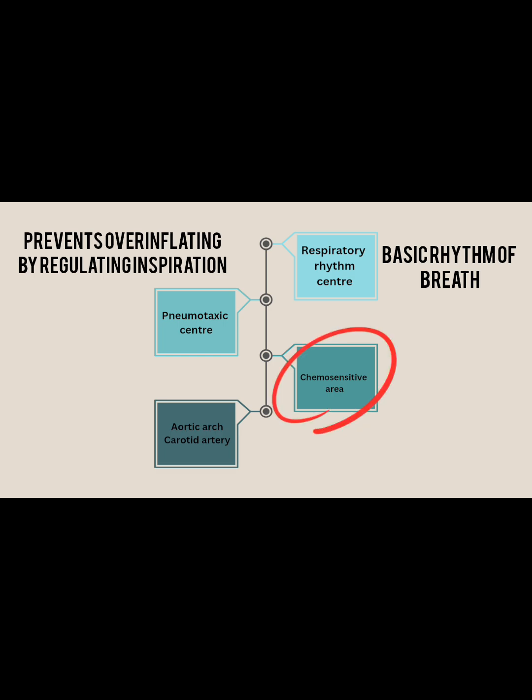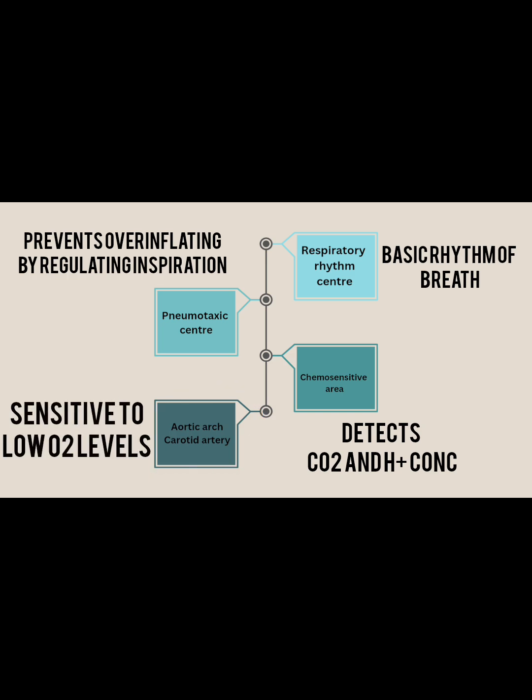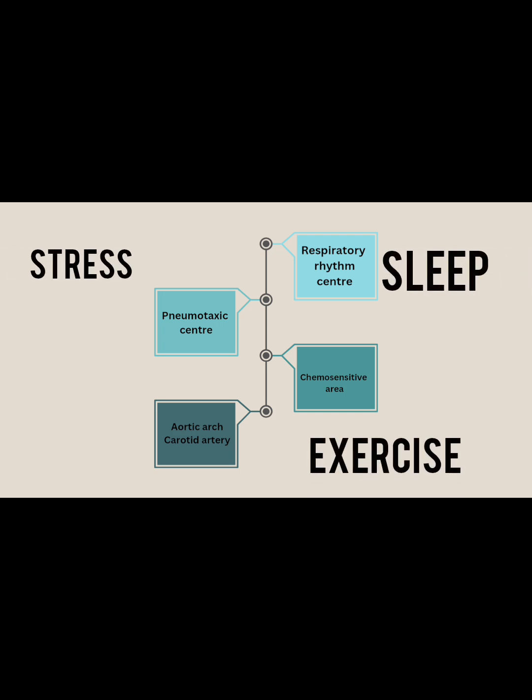The chemosensitive area, also in the medulla region, detects rising CO2 and H+ concentrations, which are the main triggers for breathing rate. Peripheral chemoreceptors, like carotid and aortic bodies, are sensitive to low oxygen levels in blood and act as backup regulators. This coordinated system ensures that our breathing automatically adjusts during sleep, exercise, or stress.